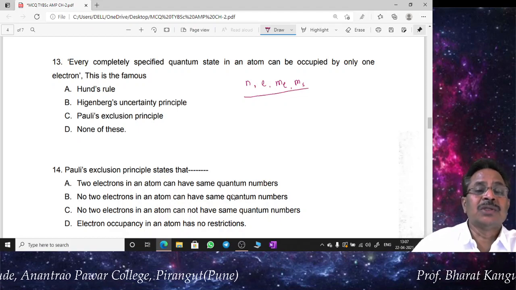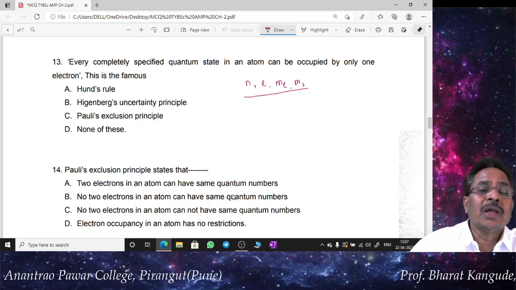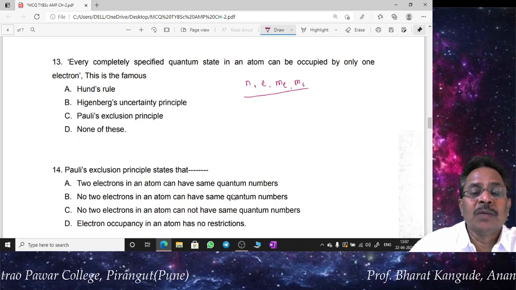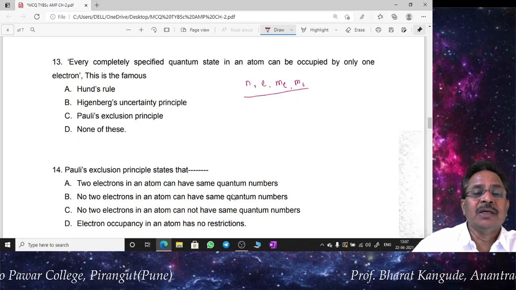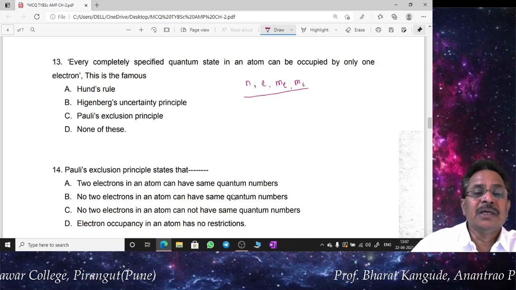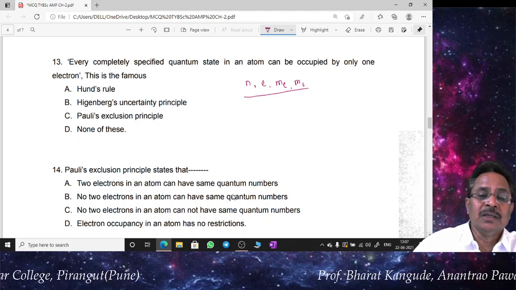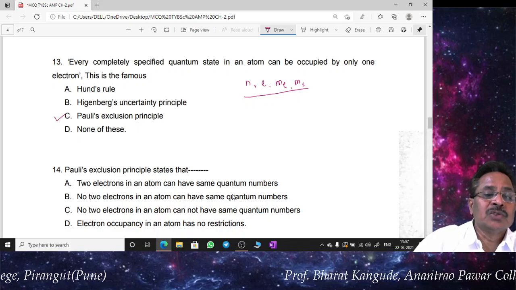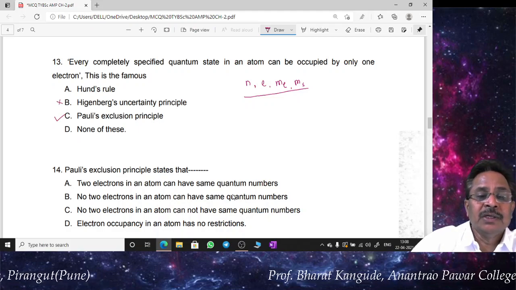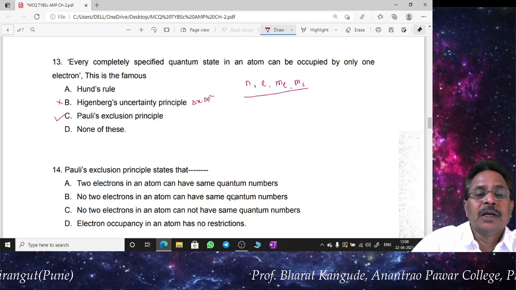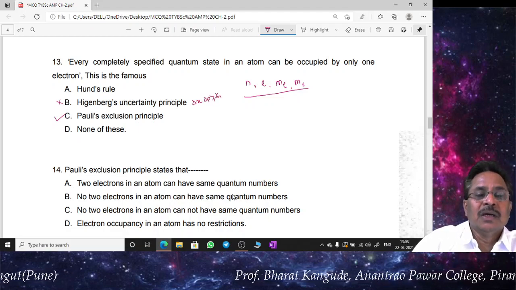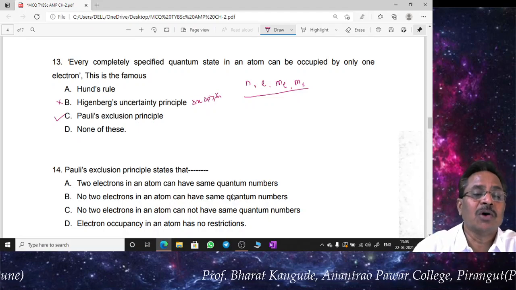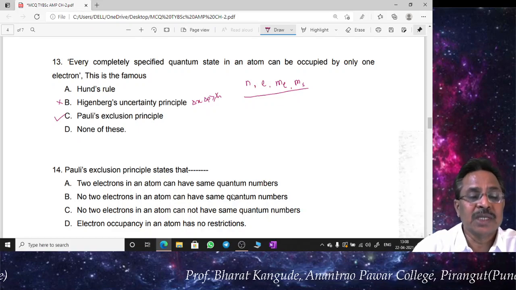Then and only then are such electrons allowed to remain in that particular state. A completely specified state means that energy state which has all these four quantum numbers, which is called a completely specified quantum state. And in a single such completely specified quantum state only one electron can be accommodated, and that is what is called Pauli's exclusion principle. So Heisenberg uncertainty principle is something different. This is delta x into delta p greater than or equal to h cross, and it is something related to the specification or the spacing of the different types of energy orbits in case of single valence electron system. So that is also not true here.